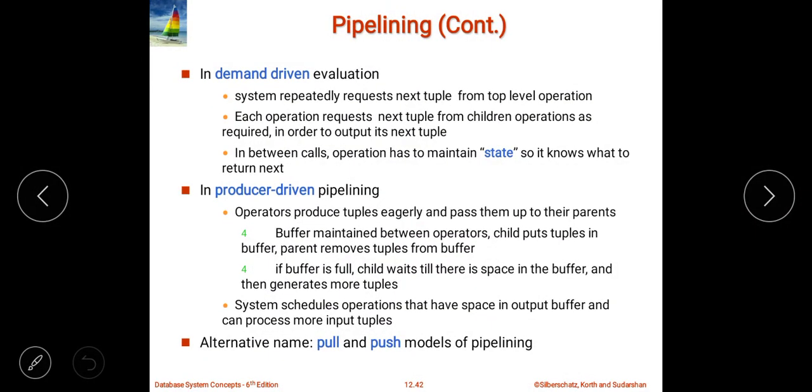Now in between I am having a buffer. The buffer is maintained between the operators, right? Whatever tuples the child produces, that will get stored into the buffer, right? And then the parent removes the tuples which it doesn't require.